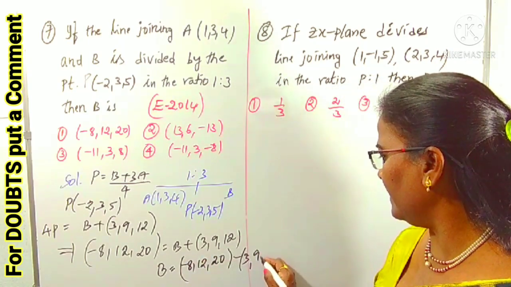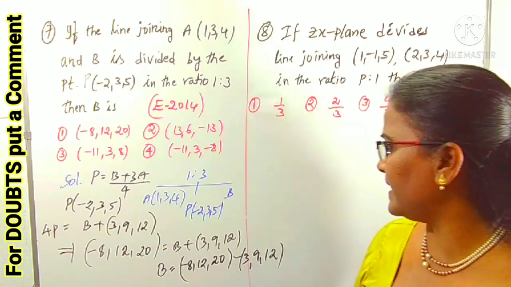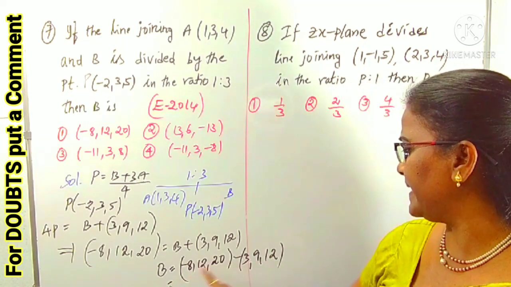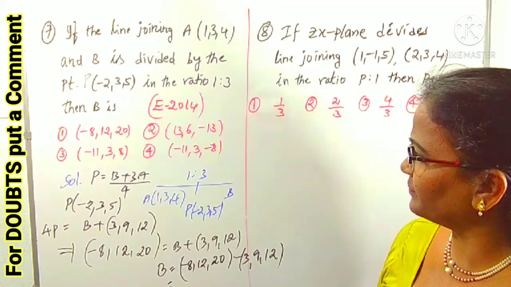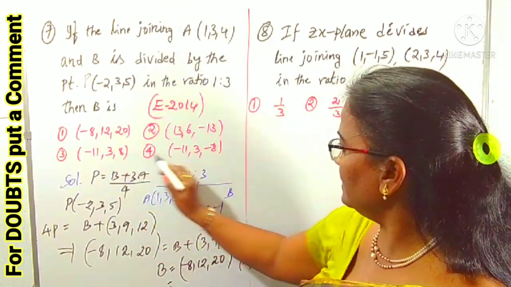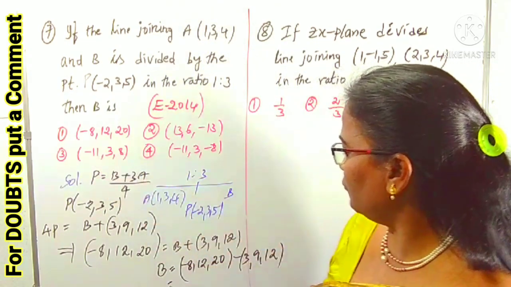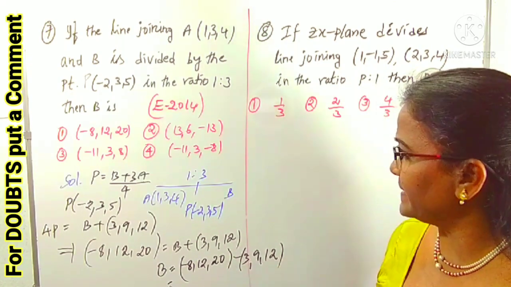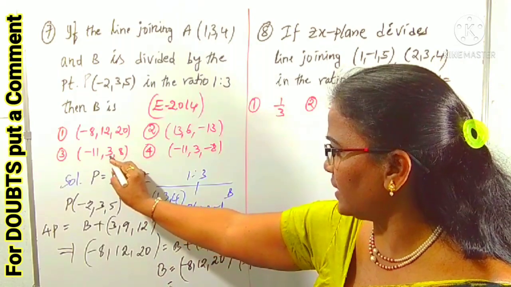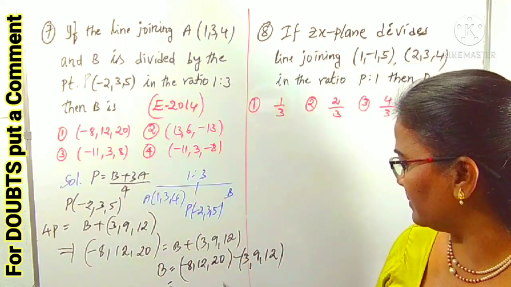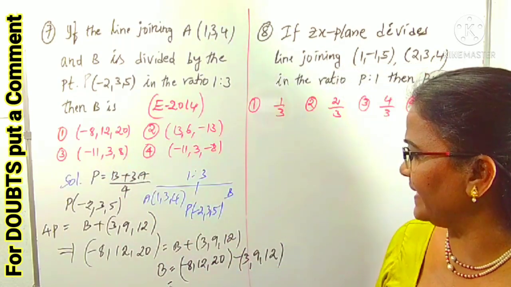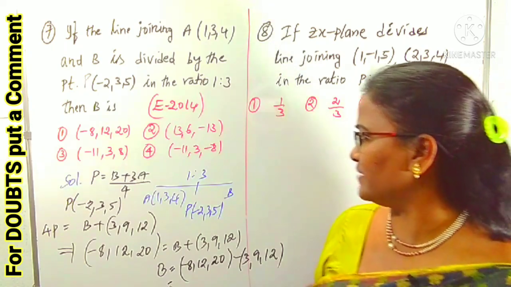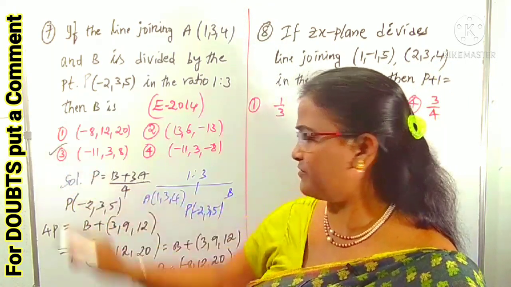What is the resultant now? -8 minus 3 is -11, which is in the third option and the fourth option. Next, 12 minus 9 is 3, which is in the third option as well as the fourth option. Last one: 20 minus 12 is 8. Means it is 100% the third option.